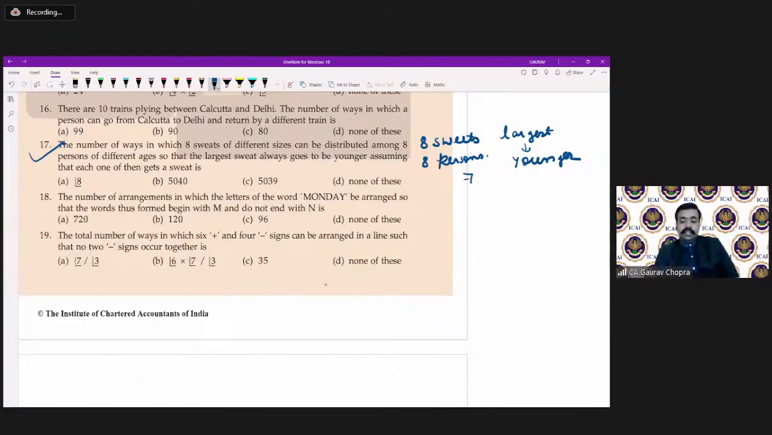In how many ways? 7P7. That is factorial 7 ways, and it is 5040. These are the number of ways in which we can distribute the sweets.